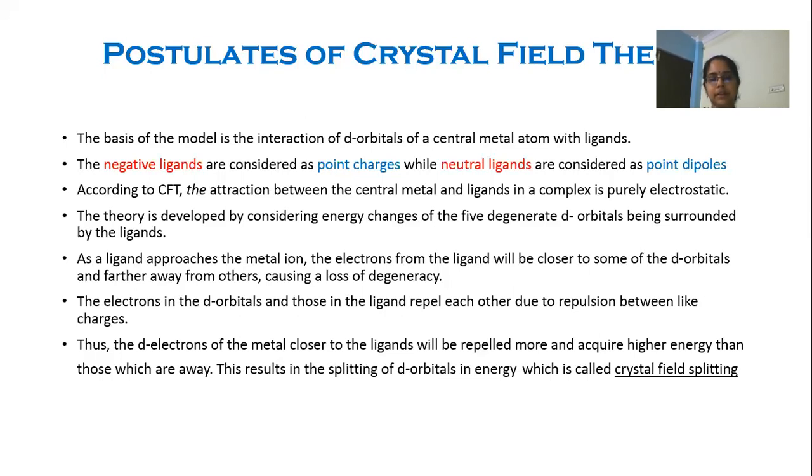Thus, the d electrons of the metal closer to the ligands will be repelled more and acquire higher energy than the d orbitals which are away.